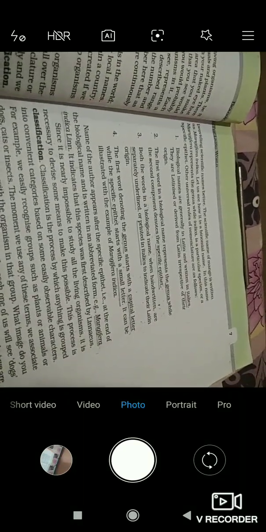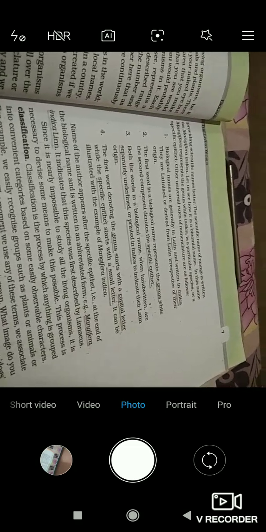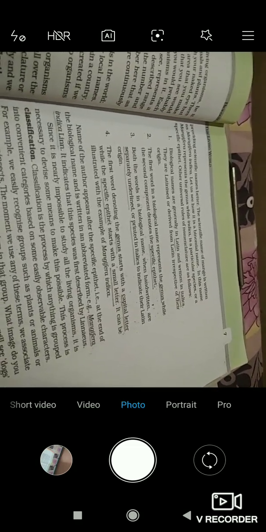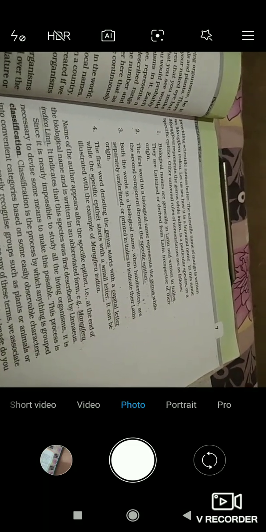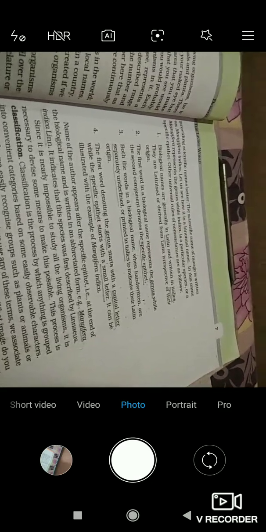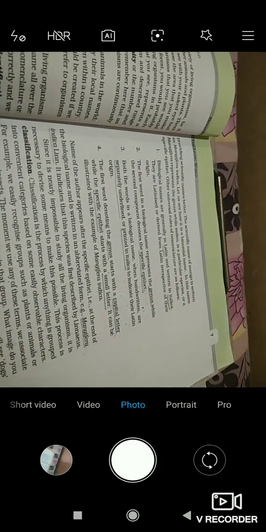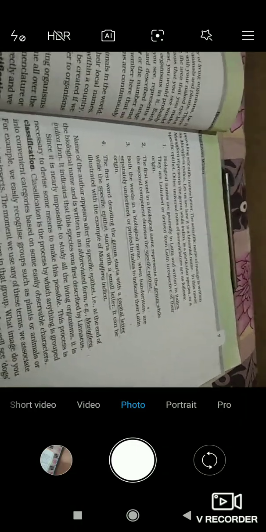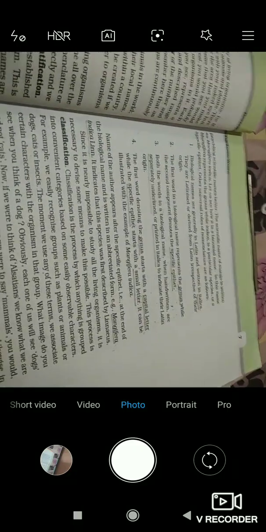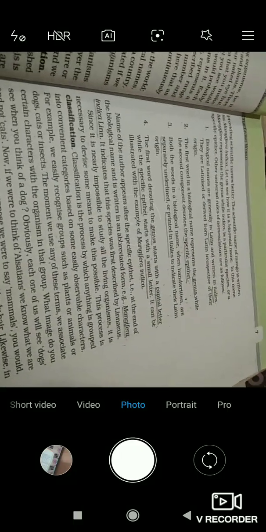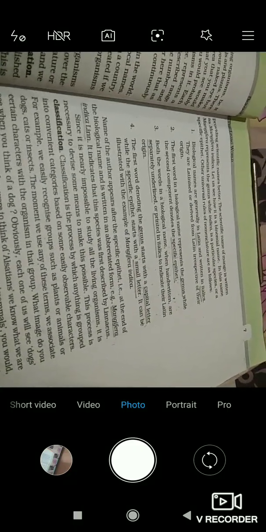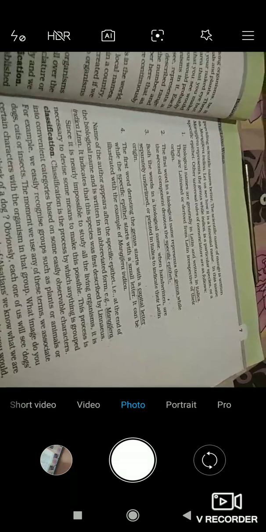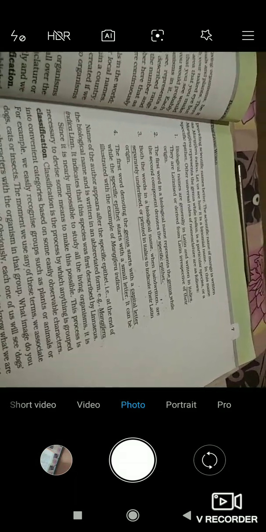So let's see what classification is. First you should know that classification is the process by which we can study all the living organisms in an organized way, using some method of study. Let's see what it is telling about classification. Classification is the process by which anything is grouped into convenient categories based on some easily observable characters.